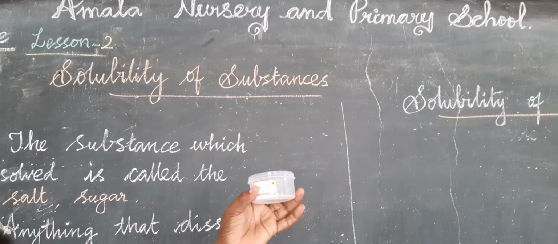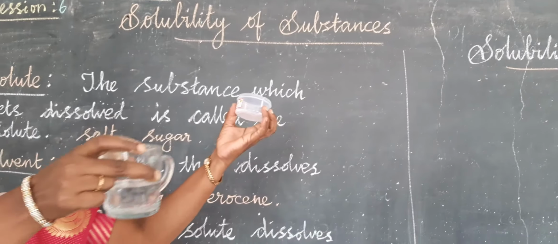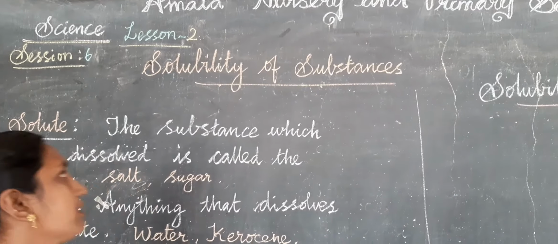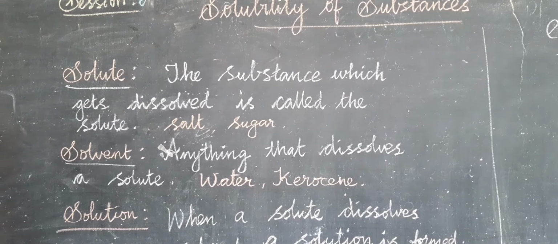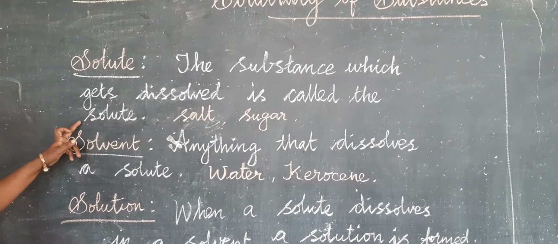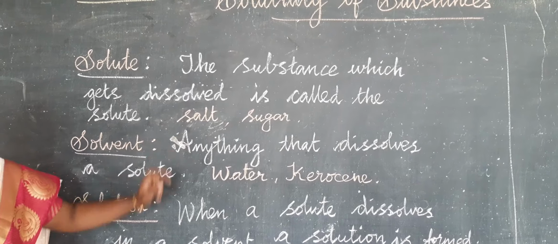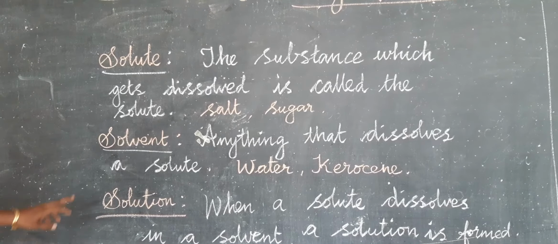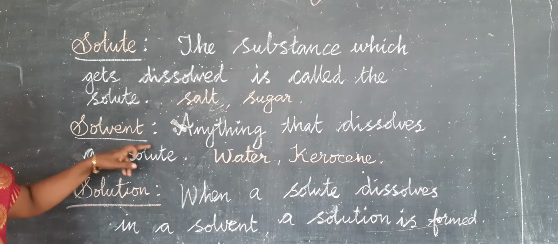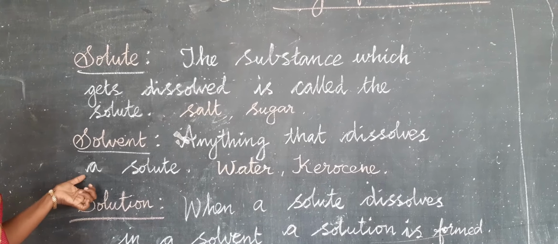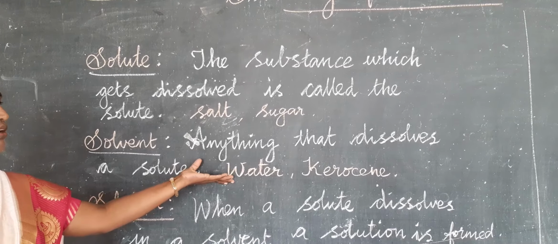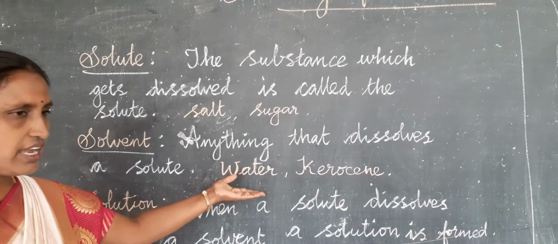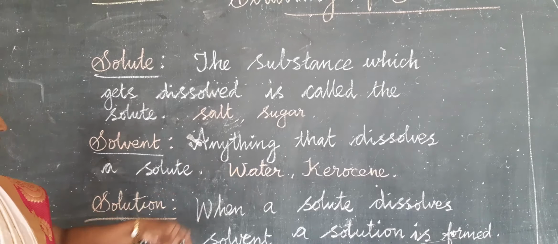This water is a solvent. Solute means the substance which gets dissolved is called solute. Example, salt, sugar. Solvent, anything that dissolves a solute, that is called solvent. Example, water, kerosene, petrol and all.